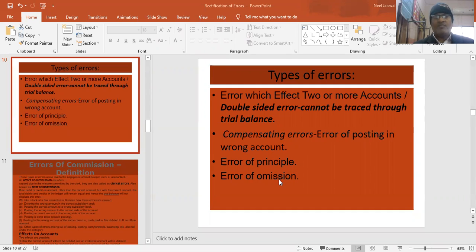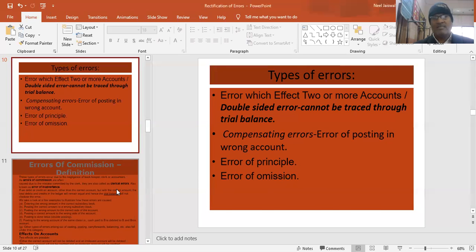Then error of omission, where we fail to record. The entire journal entry we have not passed. Error of complete omission. That means wages paid in cash, we have not recorded. Therefore we have not recorded it in the ledger, nor in the cash book. Nothing, nowhere. So it is an error of complete omission, and that will also not affect my trial balance.